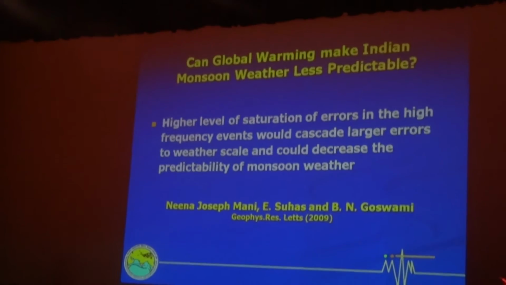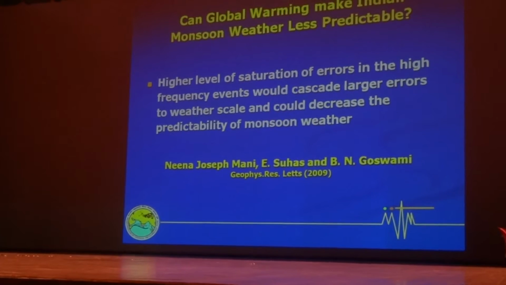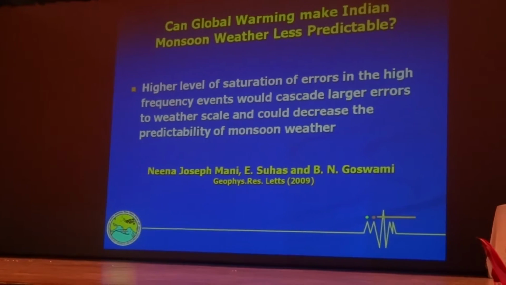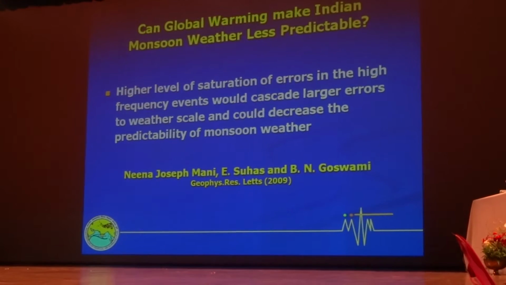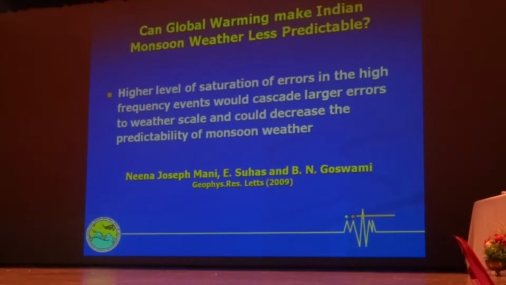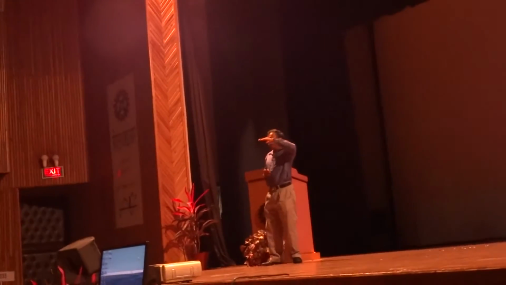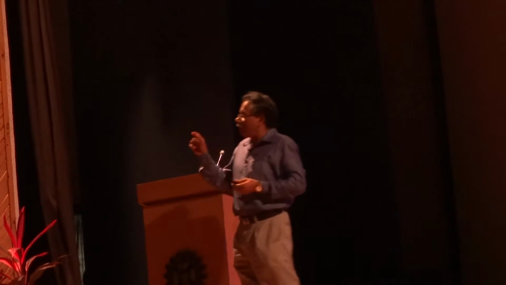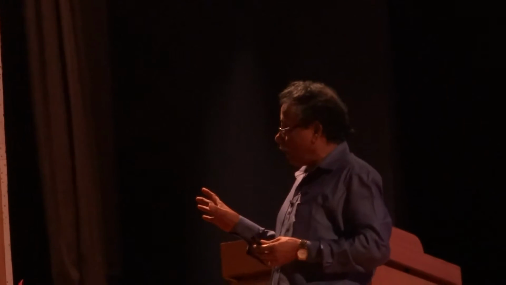Once that happens, then something else is possible. That is what they asked as the second question. Okay, the extreme events are increasing. Then what is happening to the weather? The extreme events come from very small scale processes, relatively thunderstorm kind of events. But they are always associated with weather events like lows and depressions. Now, if extreme events are increasing, their level of energy has increased. These small scale events are always difficult to predict, and therefore there will always be errors associated with these small scale events.